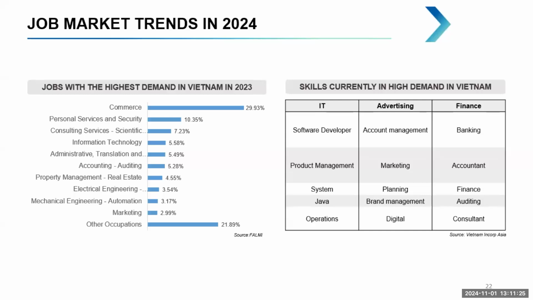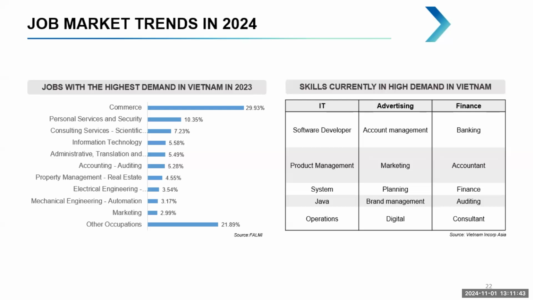So for the job market trend, currently we still need a lot of people, because the jobs with the highest demand in Vietnam are commerce, personal service, consulting service, and information technology.